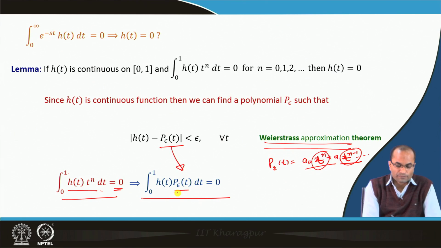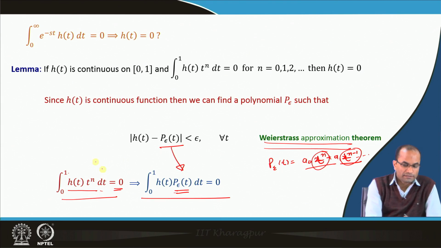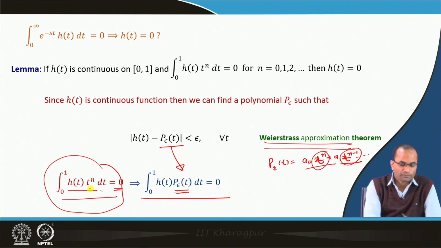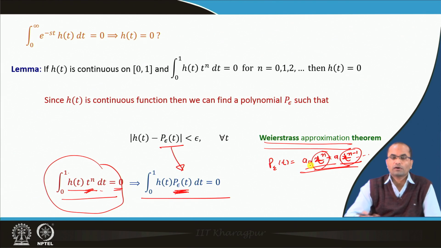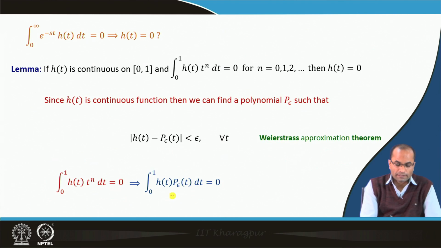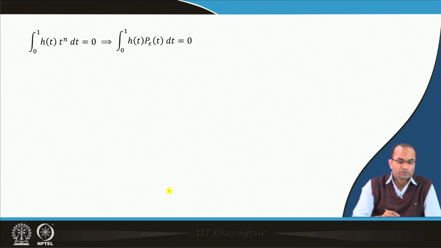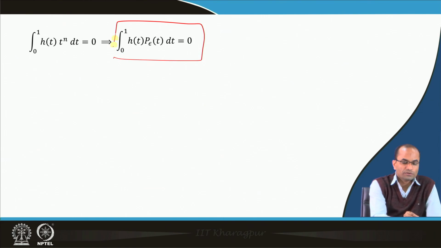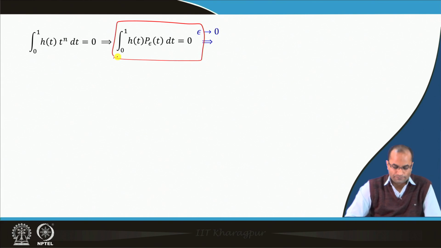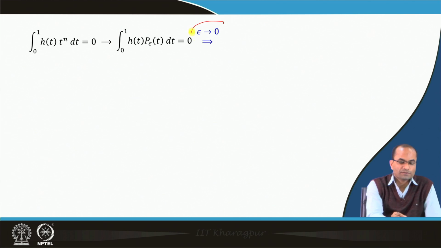So, this polynomial by this result, because for any value of n this is 0, here we are keeping the polynomial, and the polynomial will have linear combinations of such terms t power n. So, definitely then this integral will also be 0.